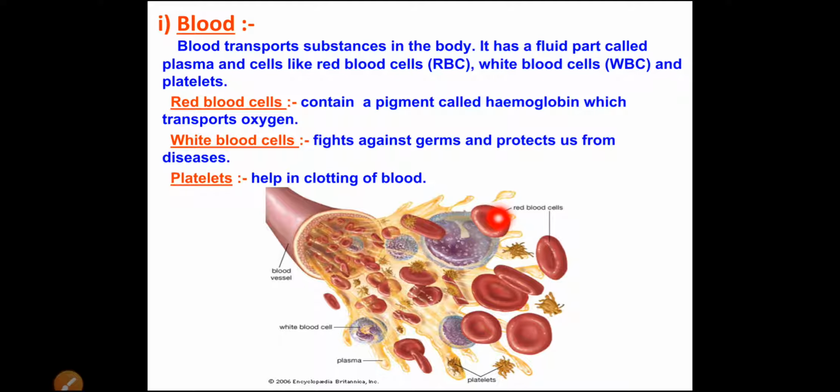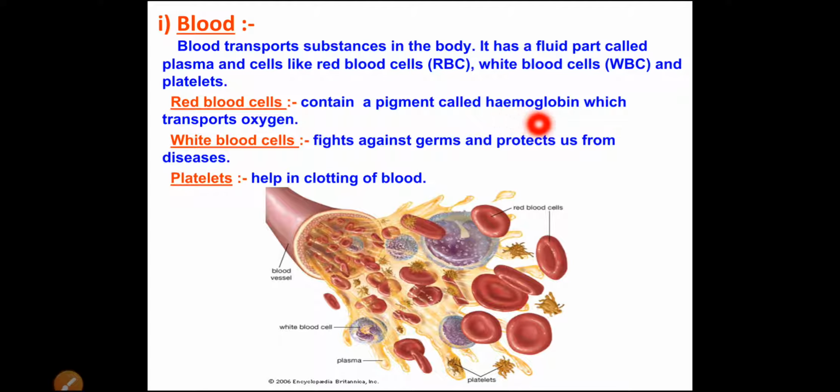Now see here, the RBC or red blood cell contains a pigment called hemoglobin. Many times we hear this word hemoglobin when we go to the doctor for a checkup. When we check our blood, the doctor says your HB is this much and that much.